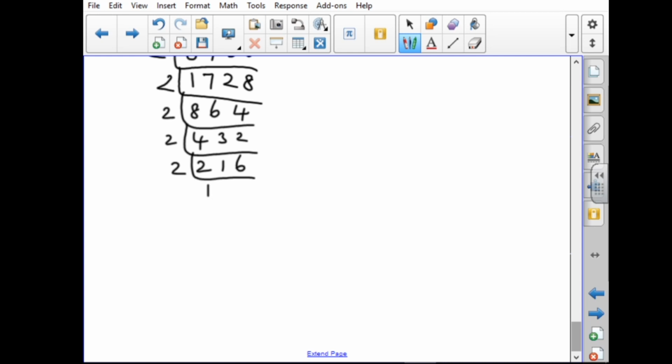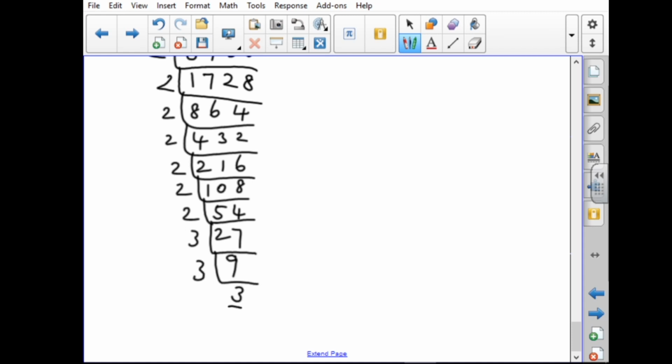1 is not possible to divide. So 0, 16 means 8. Again 2: 5 2s are 10, 4. Again 2. Now what number do we get? An odd number. An odd number means we cannot divide by 2, so we use 3. 9 3s are 27. Next, 3 3s are 9. So the question they have given is what?